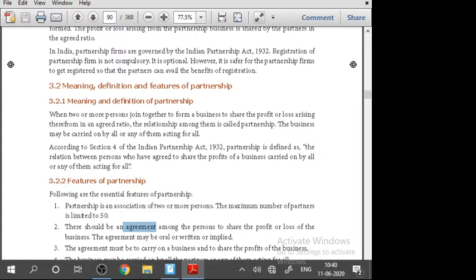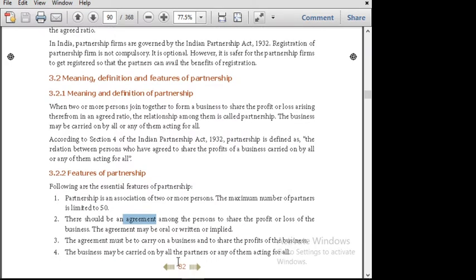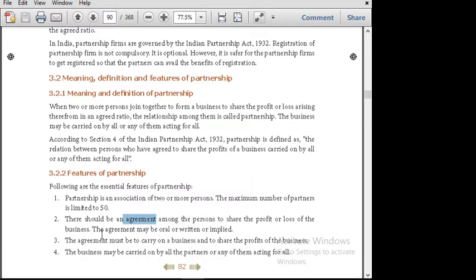Implied means, as they say, if they wish, as we say. The agreement must be carried on with the business and to share the profit of the business. The business may be carried on by all the partners or any of them acting for all. That is, everyone together may run the business, or one or two people may run it on behalf of the others. Then the other partners are only financial partners. They are known as the different kinds of partners: active partners, financial partners, dormant partners. These are the types of partners you have learned earlier.